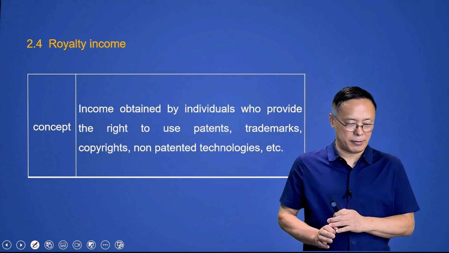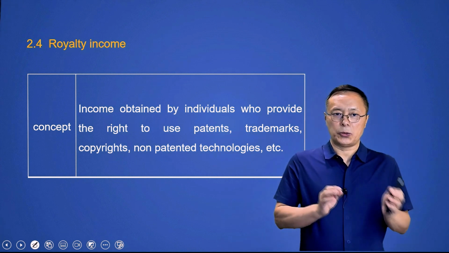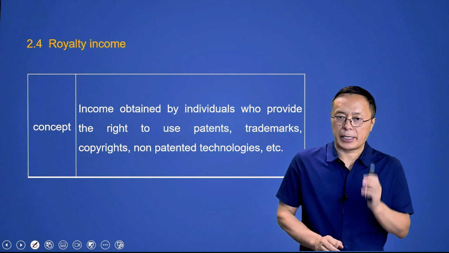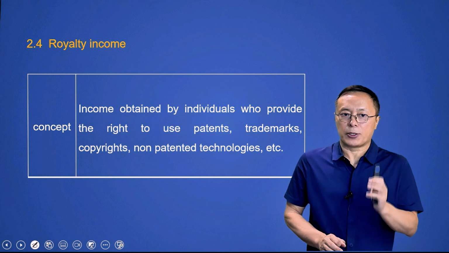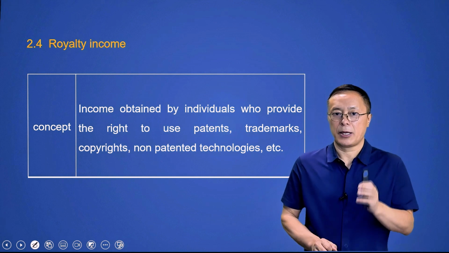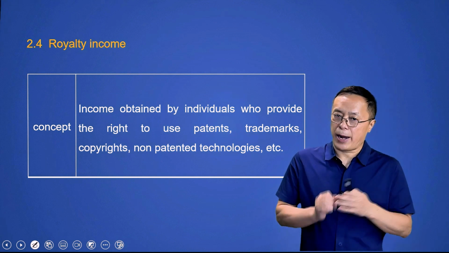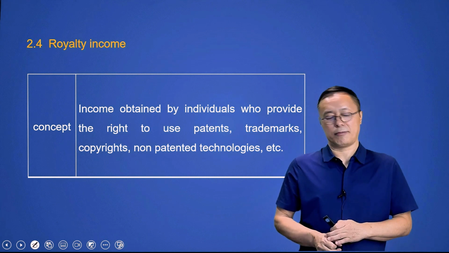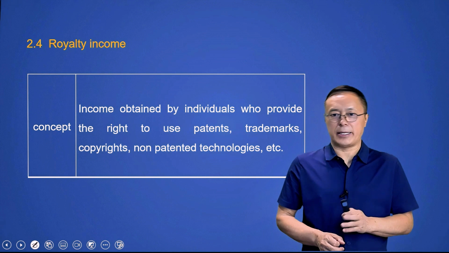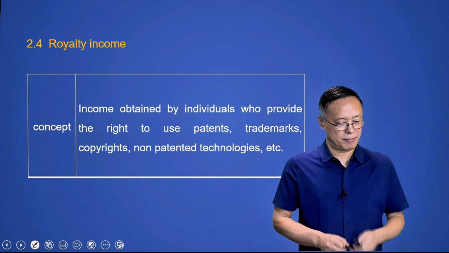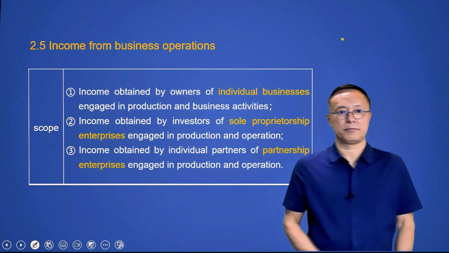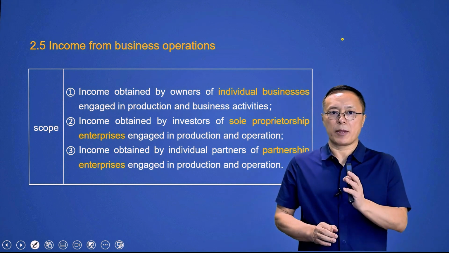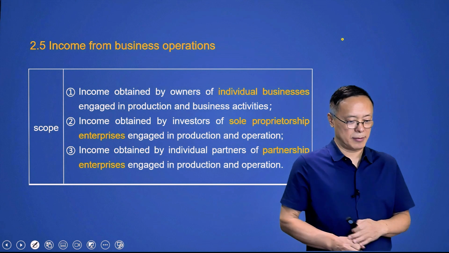Here, the fourth type, royalty income. Royalty income refers to income obtained by individuals who provide the right to use patents, trademarks, copyrights, non-patented technologies, etc. This is easier to understand, so I won't explain it too much. Now the fifth type, income from business operations.